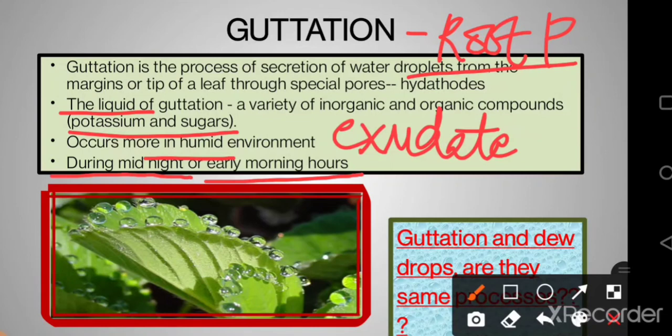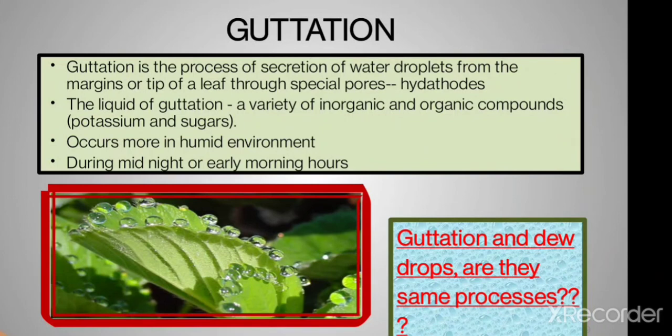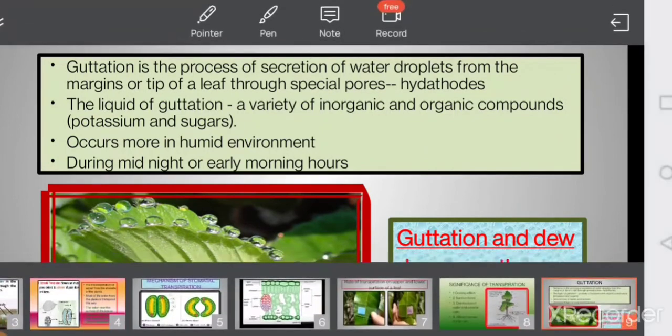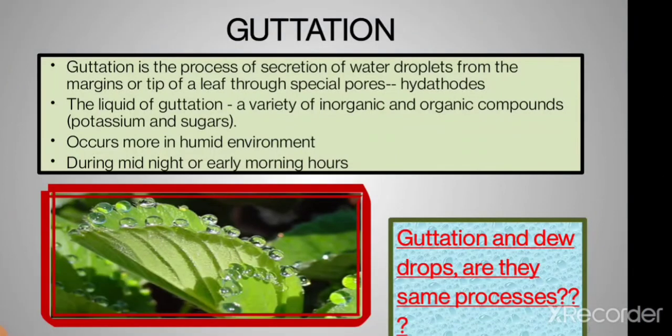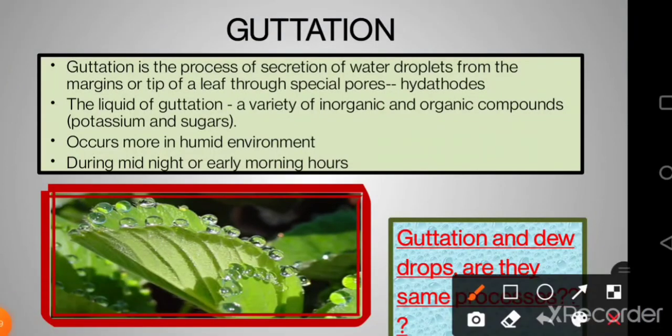Fine. Now, a question arises in our mind: is this exudate or the water loss through guttation the same as the dewdrops? Well, the answer is no. Dewdrop formation is a simple physical process. The water vapor that is present in the outside air starts condensing when it falls on the surface of leaf, and condensation causes cooling.